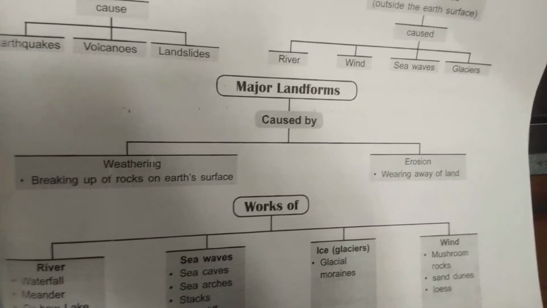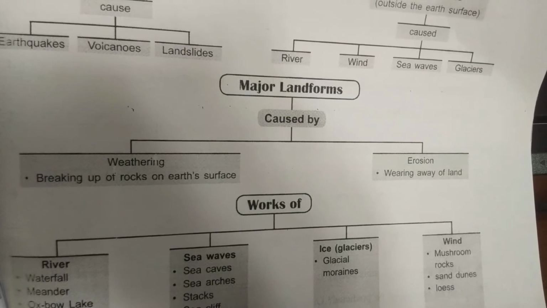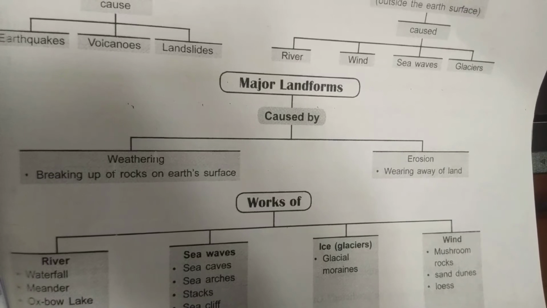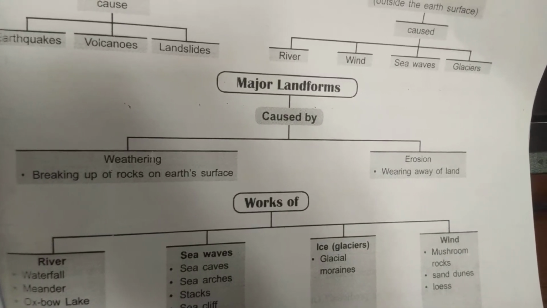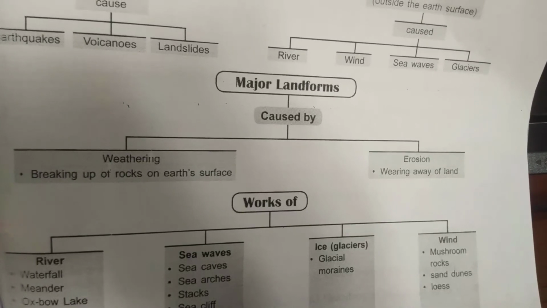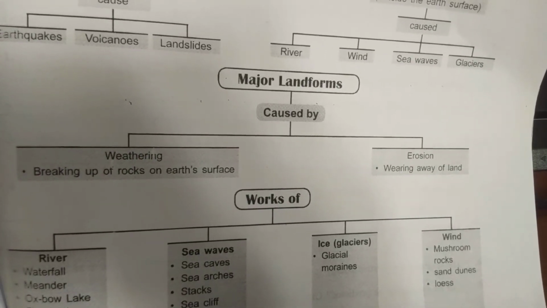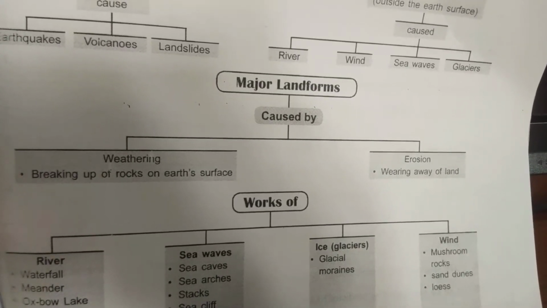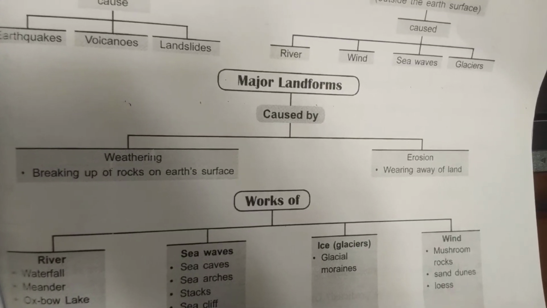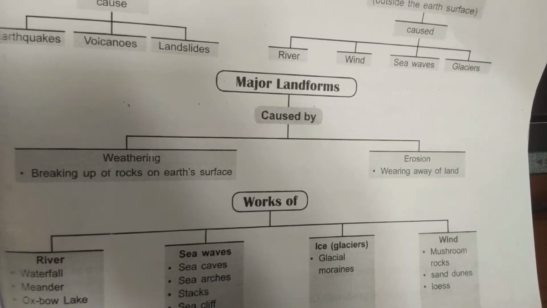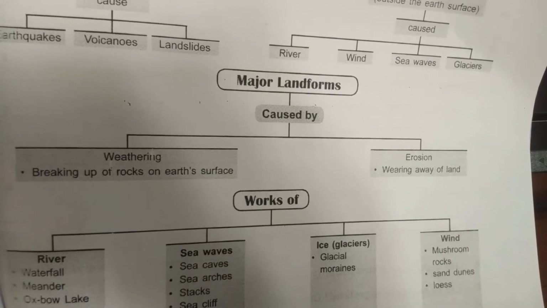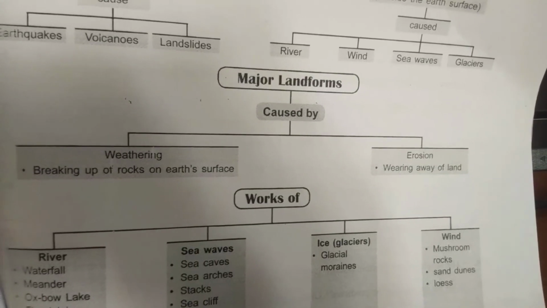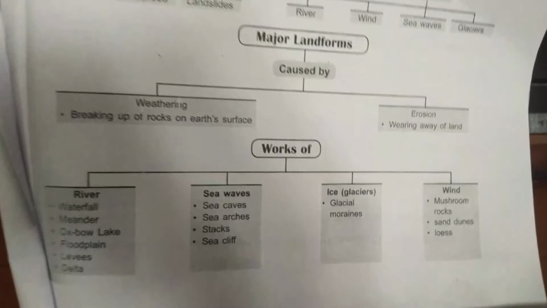Major landforms are caused by two types: here you can see weathering and erosion. So what is the meaning of weathering? Breaking up of the rocks on the earth's surface is called weathering. Erosion is the wearing away of the land. Erosion is mainly caused by what? By water as well as wind. There are two agents, but mainly erosion is caused because of water, because it carries the mass from one place to another. So wearing away of land is called erosion.